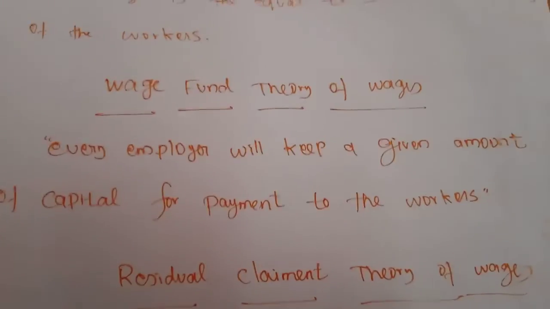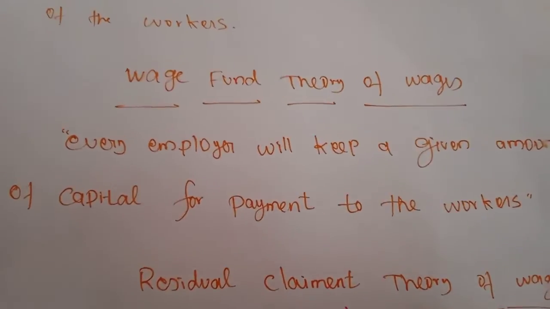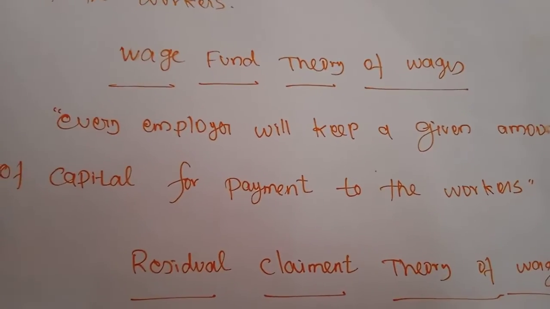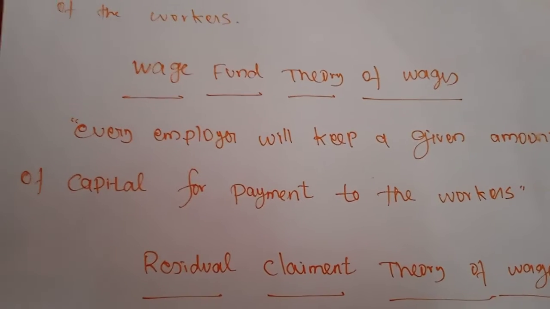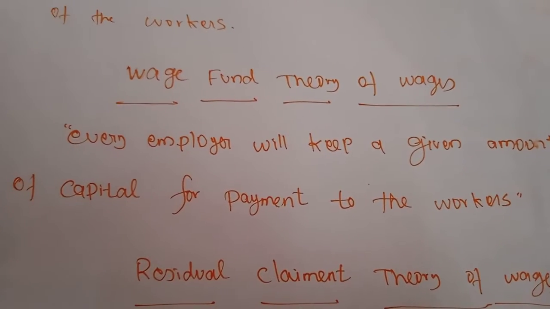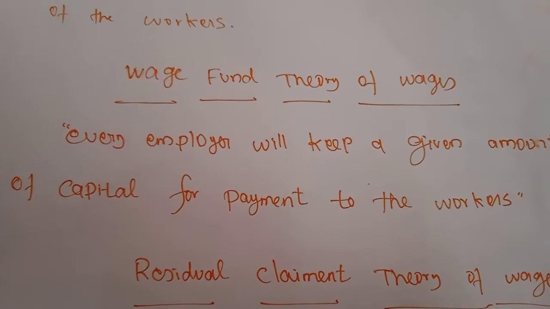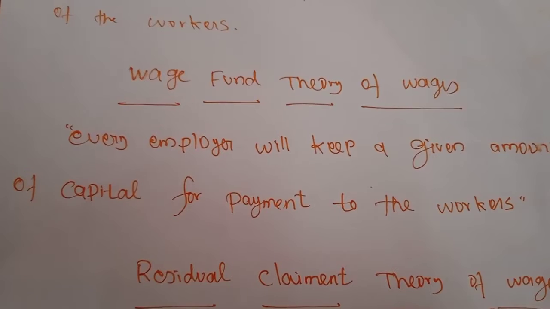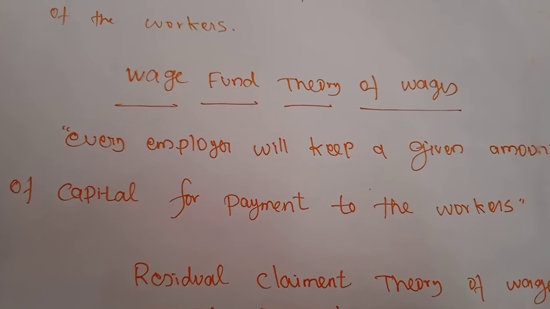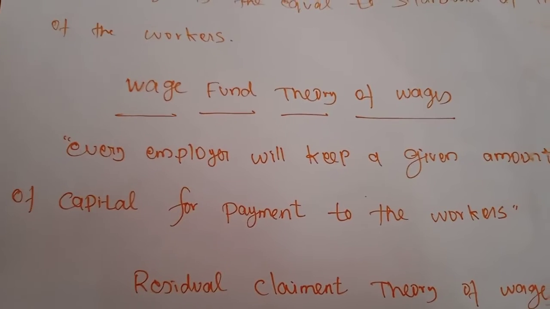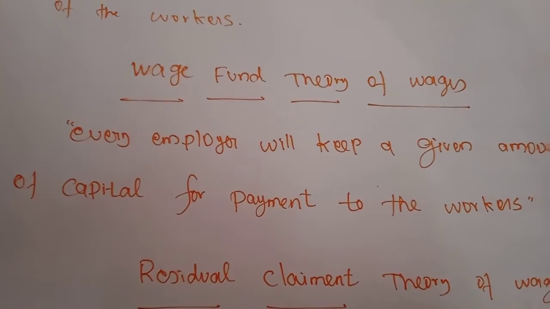Next, another theory of wages, the wage fund theory of wages. According to this theory, who first developed it? This theory was first propounded by Adam Smith, but the credit goes to J.S. Mill. J.S. Mill perfected this theory after Adam Smith.